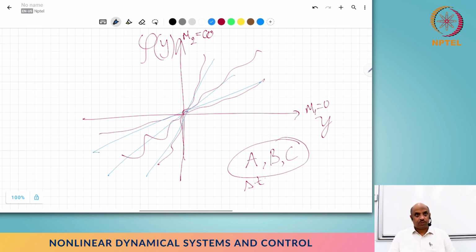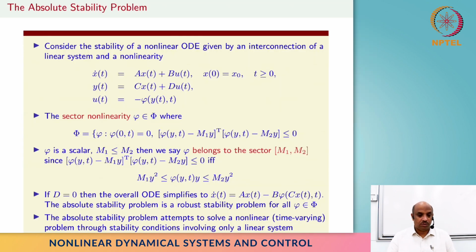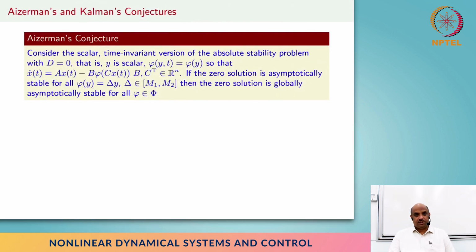So the absolute stability problem is essentially looking at this feedback interconnection of a linear system and a nonlinear system, where the nonlinearity belongs to some sector, and finding stability conditions in A, B, C, D, the linear part, right? So Aizerman's conjecture, the conjecture for how to solve this, is that the solution would perhaps be just looking at all the linearities within that sector, and if that system is stable for the linear part, then perhaps we hope that the nonlinearity problem is solved, right?